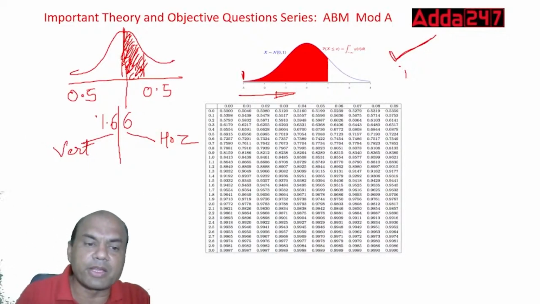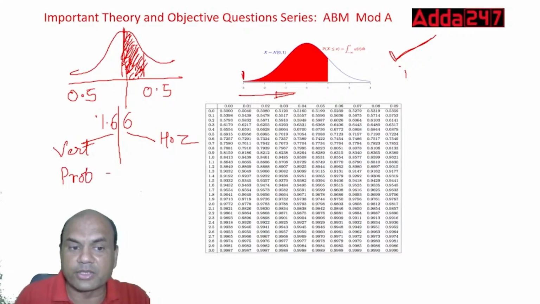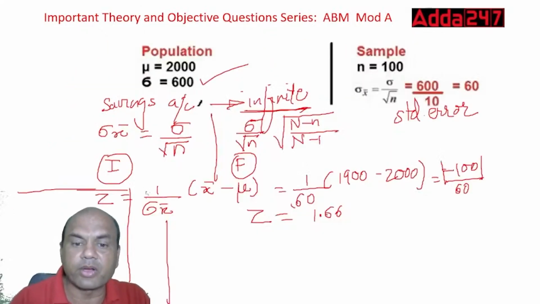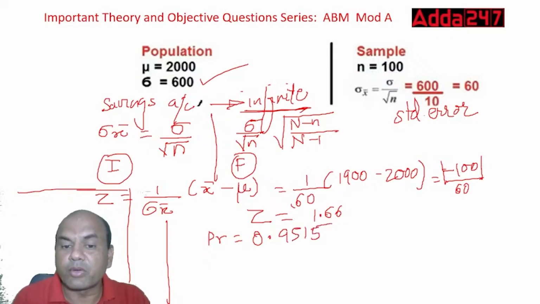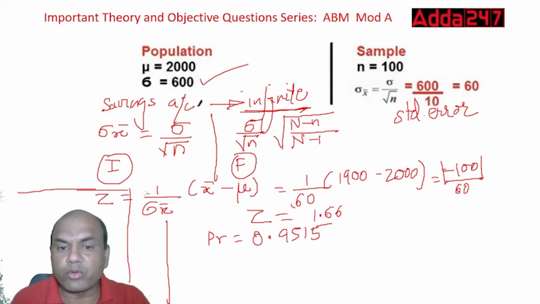0.9515. So my probability over here is, now look at this. This is not your answer, but probability equals 0.9515. Okay, but this is not your answer. Look at this. What do we want? Yeah. So now what do I want? My probability value is 0.9515. Okay. But do I want this 0.9515? No. Why? Because what am I getting?